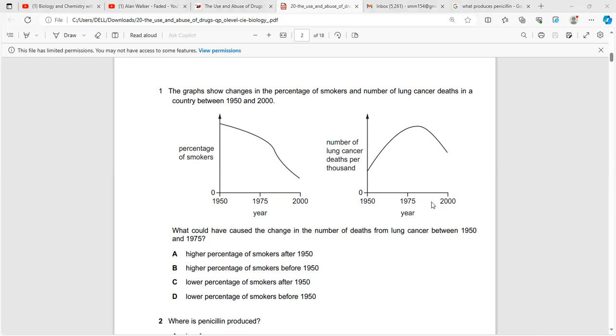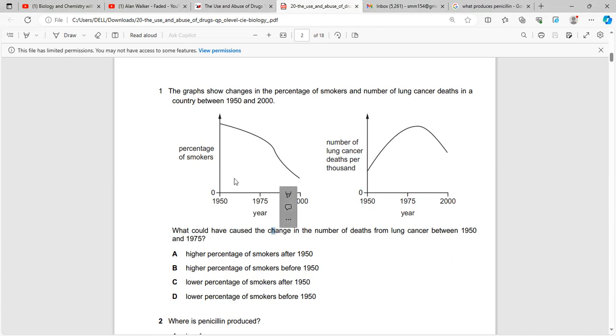So, starting from question number one, if you look carefully, they have shown that the number of smokers, or the percentage of smokers, has slowly decreased from 1950 onwards. However, still the number of deaths from lung cancer has increased from 50 to 75. So they asked, why is this an opposite or paradoxical relationship?